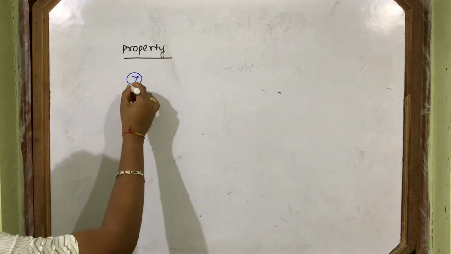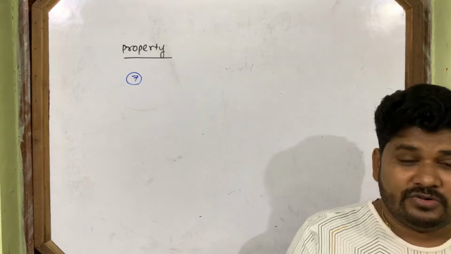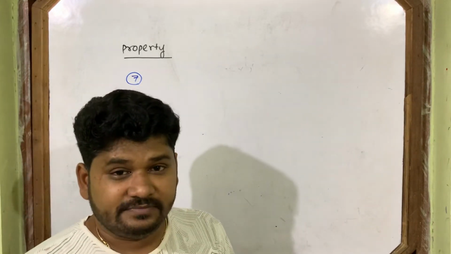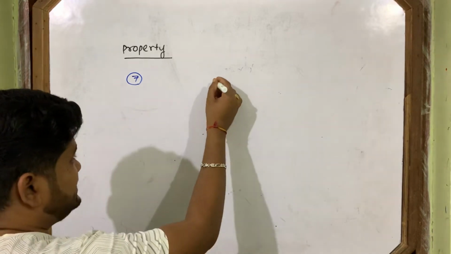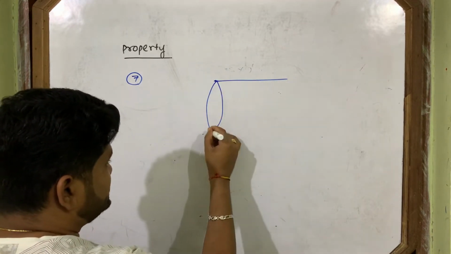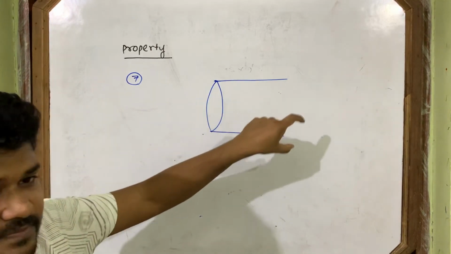Intensity of electromagnetic wave. As you know, intensity is the amount of energy passing per unit area per unit time. Let's consider a cylinder-like structure. Suppose electromagnetic wave passes through this.